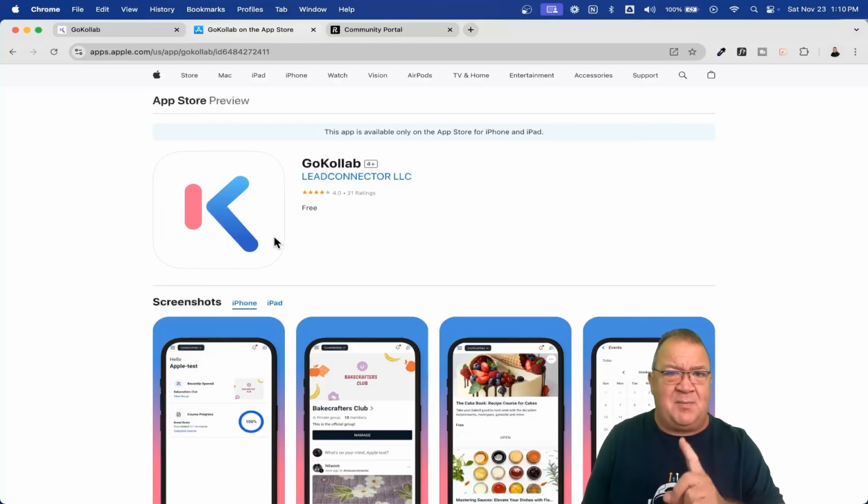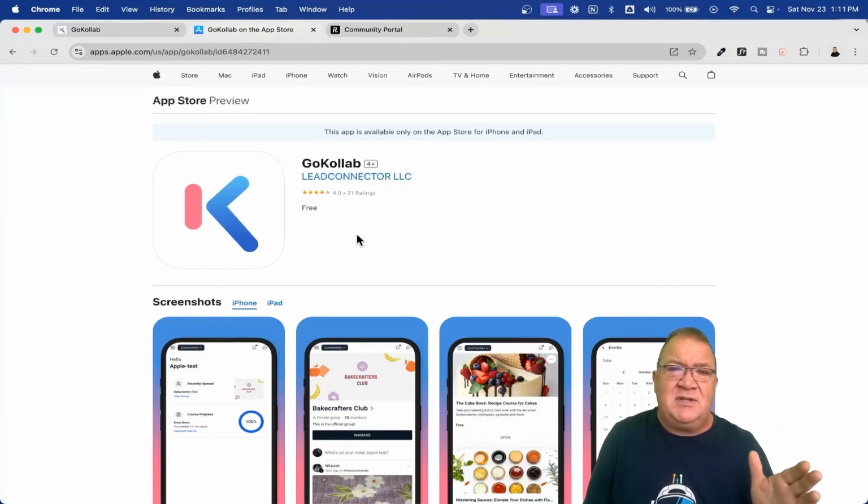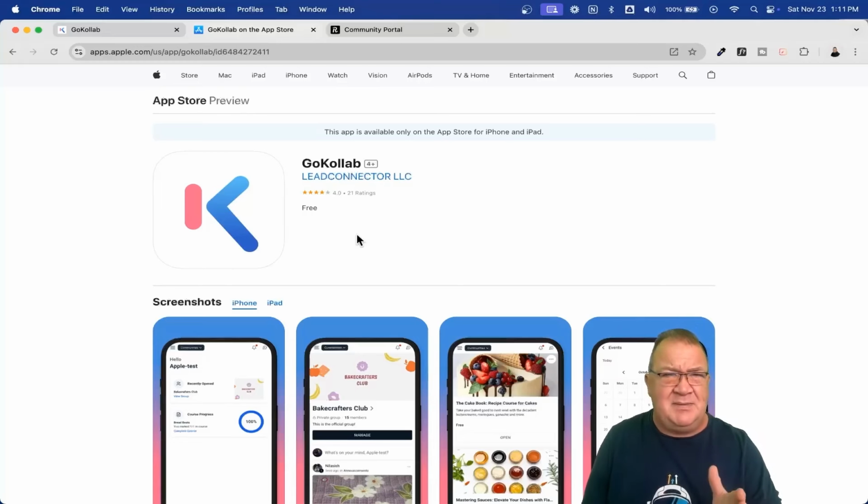Again, this is a separate revenue stream, a separate kind of product, still integrating with Highlevel, but it is a separate thing. So this right here is a different app for people to access your communities in case they want to. For instance, somebody can be a member of your community and not be a client on your GoHighLevel SaaS. That makes sense? Hopefully it does.